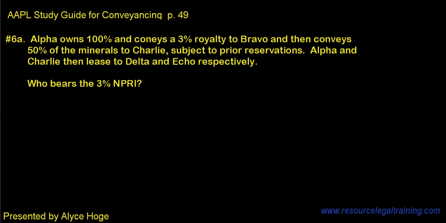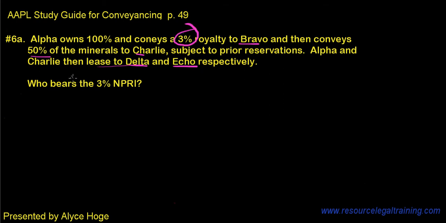Okay, let's look at question number 6A. Alpha owns 100% of the minerals and conveys a 3% royalty to Bravo, and then conveys 50% of the minerals to Charlie, subject to the prior reservation of 3% royalty. Alpha and Charlie then lease to Delta and Echo respectively. So the question is, who bears this 3% royalty interest here?